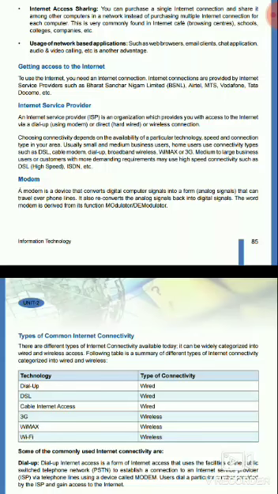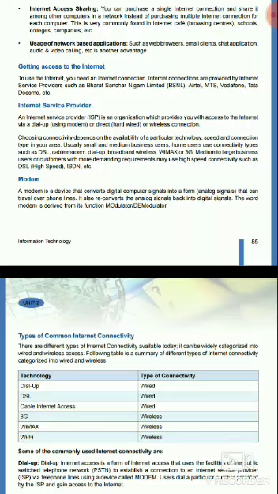Medium to large business users, or customers with more demanding requirements, may use high-speed connectivity such as DSL or ISDN. Internet service providers are available all over the world to provide internet services, and through digital subscriber lines, cable modem, dial-up, broadband, wireless, WiMAX and 3G we can connect with the internet. These services are provided by the internet service provider.